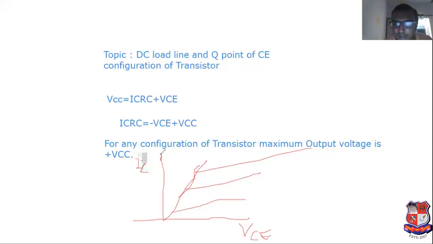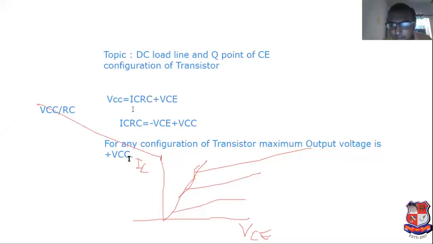So here we can get the point which is known as VCC divided by RC. Simply we can get the point if you make VCE equal to 0. Why VCE equal to 0? Because we want to determine the Y quantity, that's why it is known as point.